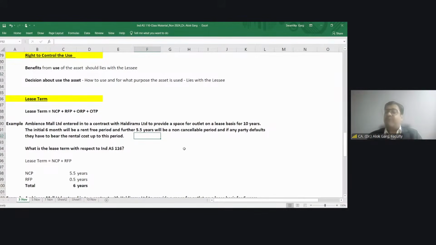So in this case, if you look, the total contract is for 10 years. The first 6 months is a rent-free period. Why are these malls providing a rent-free period to the outlets? What is the reason? Can anyone tell me? The reason is to attract the lessees. Number one, the reason is to attract the customers, the lessee. When I say customer, I mean to say lessee. Right. Number two,